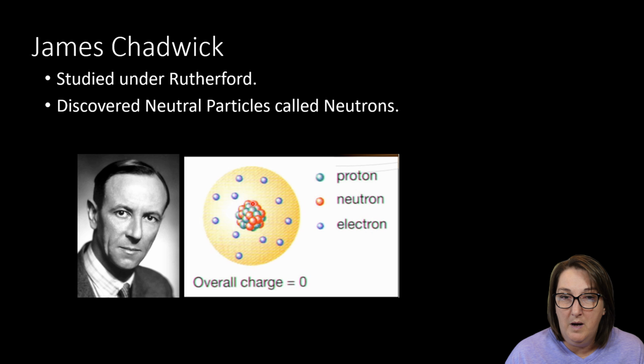The center was positive. So the nucleus has a positive charge because of the positive protons. But there had to be something else in there that was not giving off a charge. It was a neutral charge. So he recognized that there are neutrons in there. The neutron mass is just a little different than a proton mass. And now he was able to determine that the center of the atom is still positively charged, but I have protons and neutrons in that center.